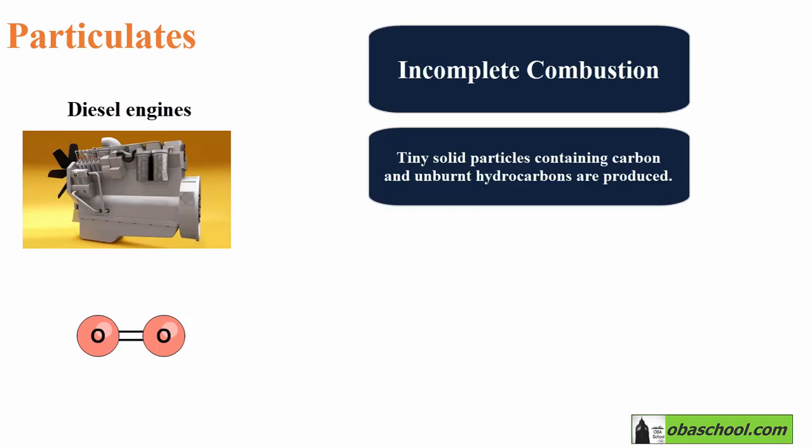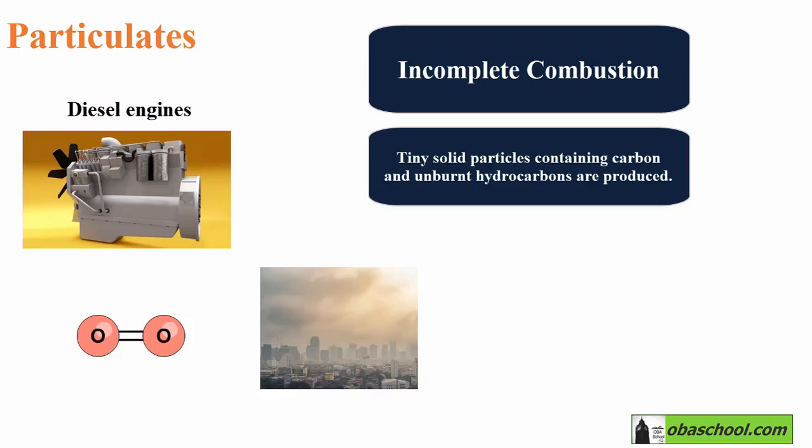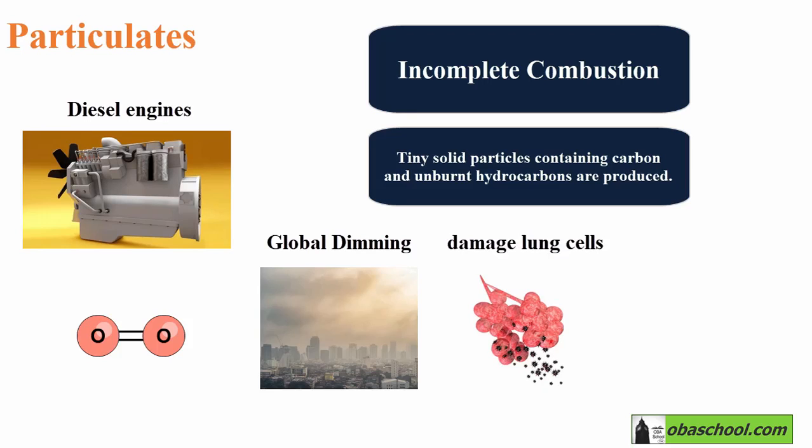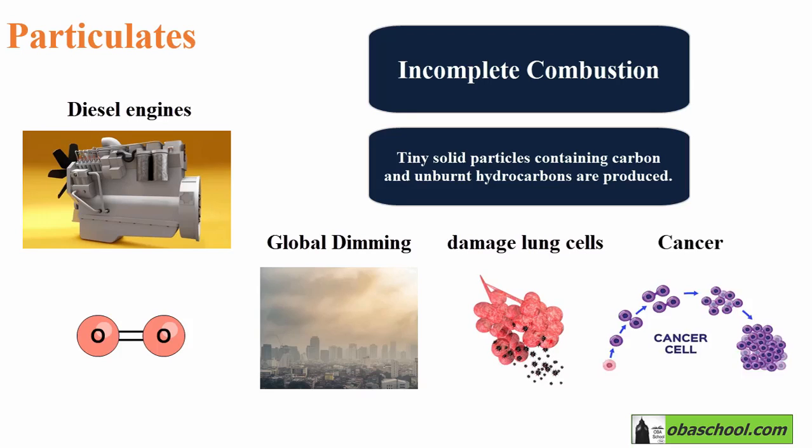The problem is that they travel into the upper atmosphere and they reflect sunlight back into space, and this causes global dimming. Moreover, scientists suggest that these particulates may damage the cells in our lungs and they may even cause cancer. So that's why particulates are considered atmospheric pollutants, because they will travel into the upper atmosphere and they will reflect sunlight back into space. This will cause global dimming and they have bad effects on our health. So they may damage the cells in our lungs and they may even cause cancer.